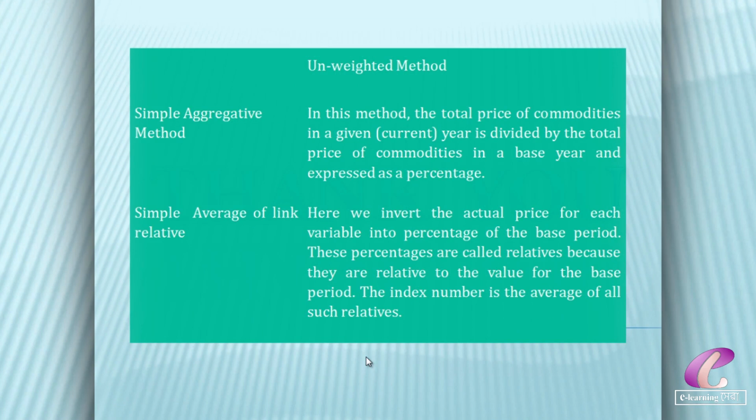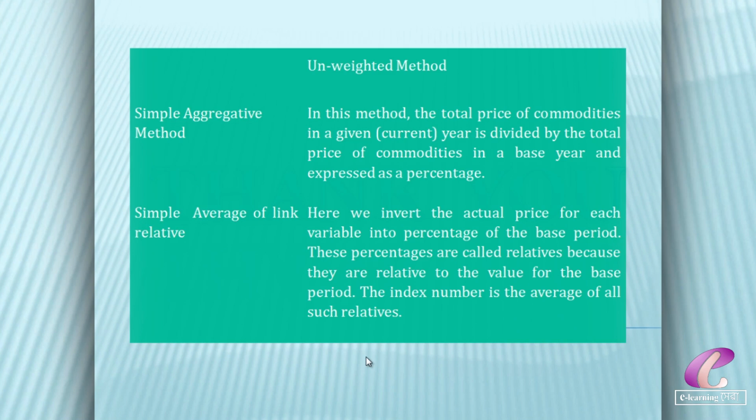Now, the unweighted methods. The first one is the simple aggregate method. In this method, first we have to find the total price of the commodities of the current year, and that will be divided by the total price of the commodities in the base year. This is also expressed as a percentage. This method is very easy to understand, but it has a defect. If we change the units of a certain commodity, then the index number will change.